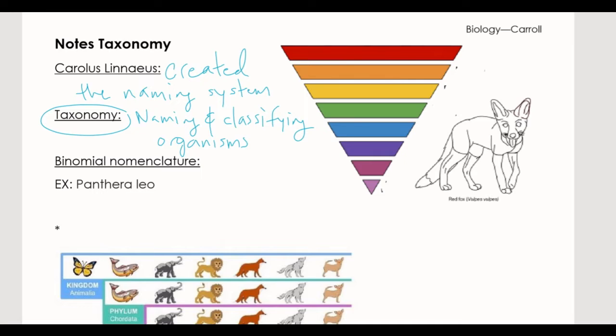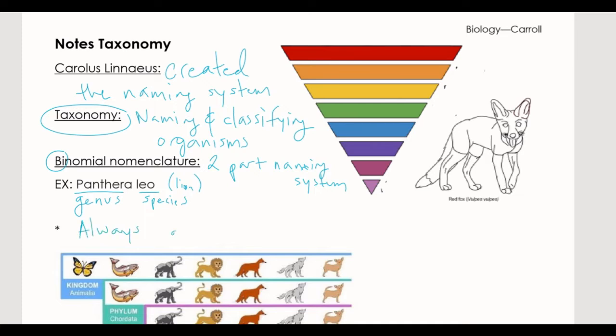So they use a binomial nomenclature system. Bi means two, and nomenclature just means to name something. So this is a two-part naming system. You guys have probably seen it before, definitely if you've been to the zoo or something. You go up to an exhibit, it says Panthera leo, that's the genus, and that is the species. And what does that mean? That means you're looking at a lion.